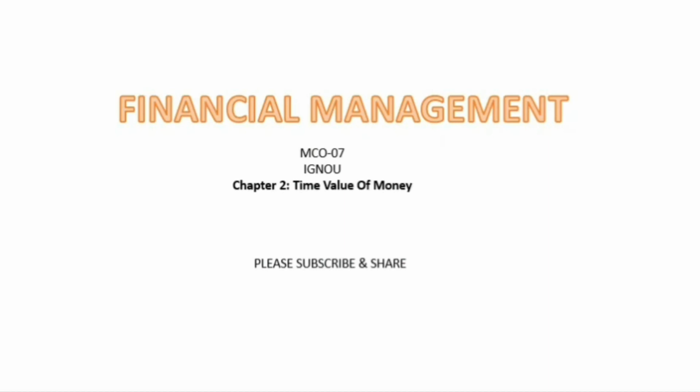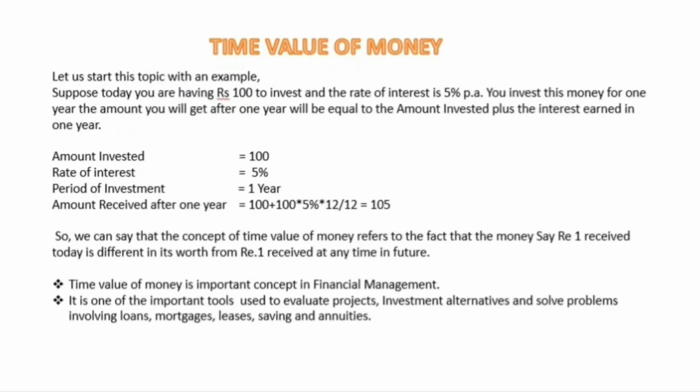Now, before I begin with time value of money, let us take an example. Suppose today you have 100 rupees to invest and the rate of interest is 5% per annum. You invest this money for 1 year and the amount you will get after 1 year will be equal to the amount invested plus interest earned in 1 year. The same calculation is shown over the screen.